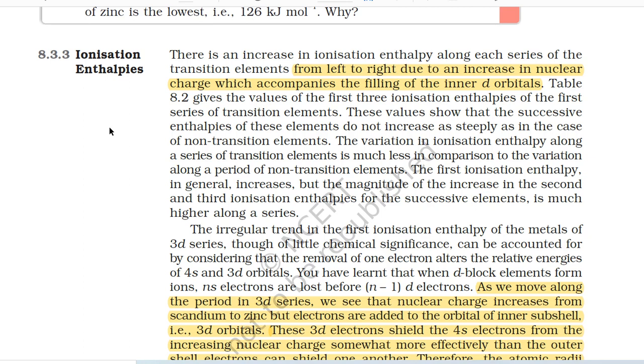The variation in ionization enthalpy along a series of transition elements is much less in comparison to the variation along a period of non-transition elements. The first ionization enthalpy in general increases, but the magnitude of the increase in the second and third ionization enthalpies for the successive elements is much higher along a series.